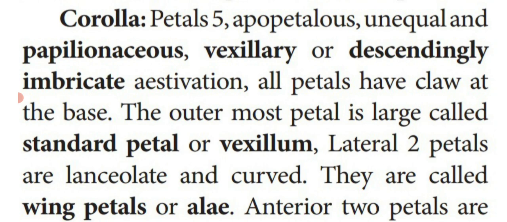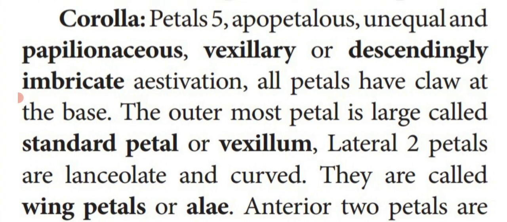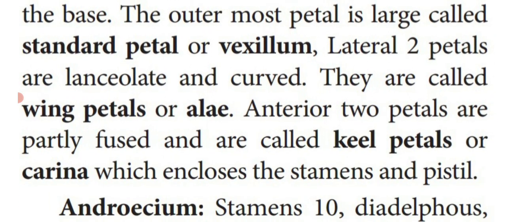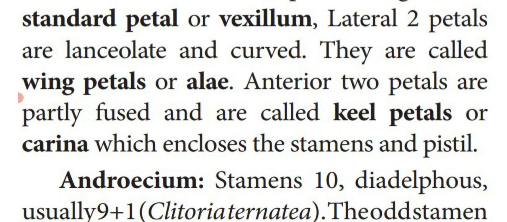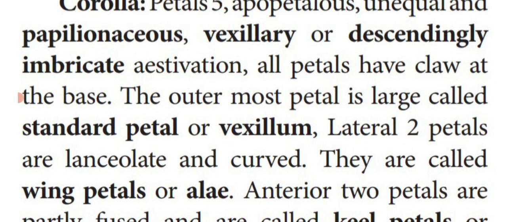They are called wing petals, or ala petals. They look like wings. Then the anterior two petals are partly fused. That means they are slightly fused at the base only, and are called keel petal or carina petal, which encloses the stamens and the pistil. So this is the corolla shape of Fabaceae family members.